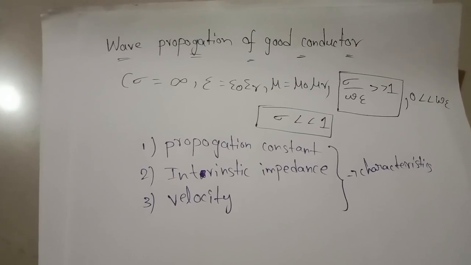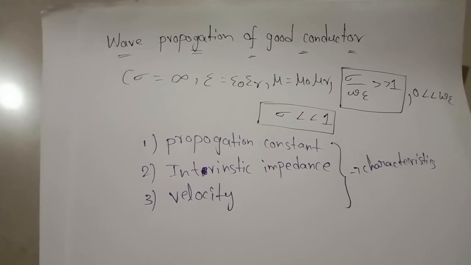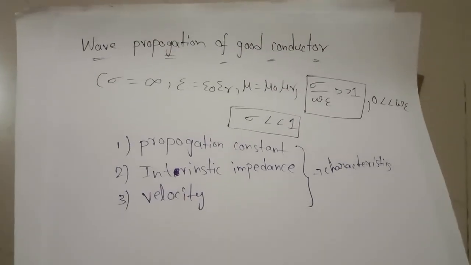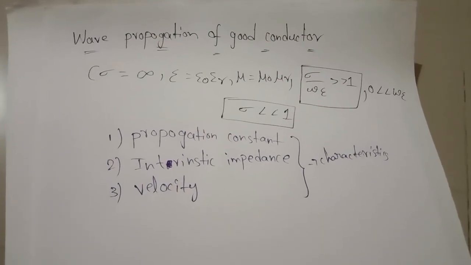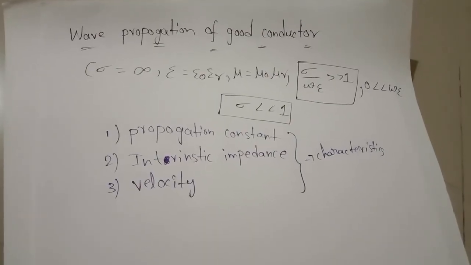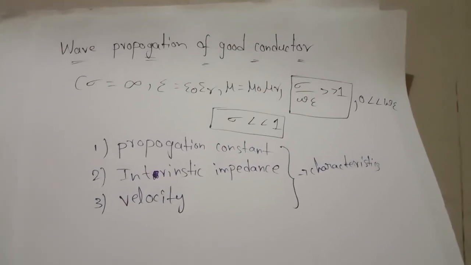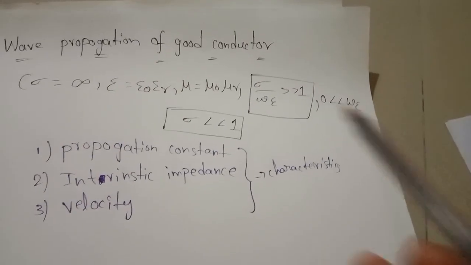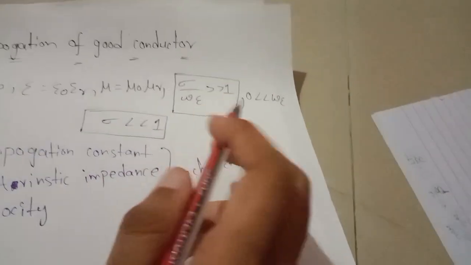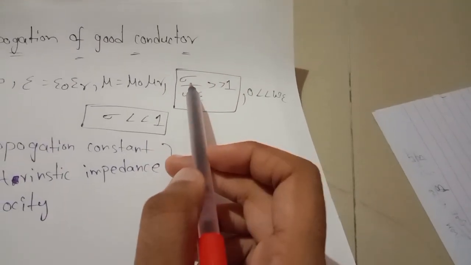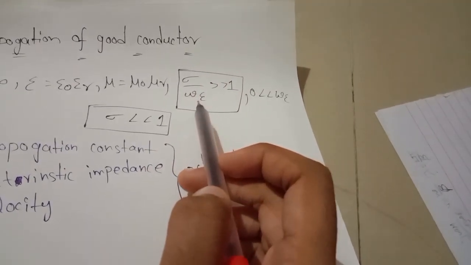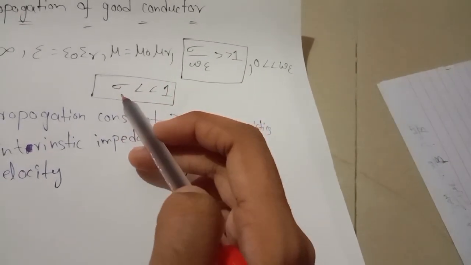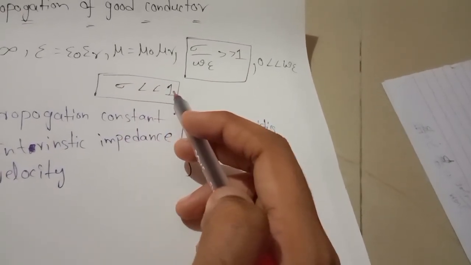In this video, we are deriving the expressions for the wave propagation characteristics in a good conductor. So we are deriving the expressions for propagation constant, intrinsic impedance, and velocity. For wave propagation in a good conductor, there are certain conditions we mention here. The main condition is sigma by omega epsilon is greater than 1, so this is important. Also, omega epsilon is far less than sigma.